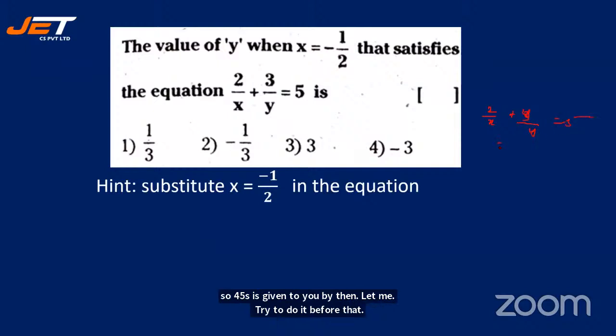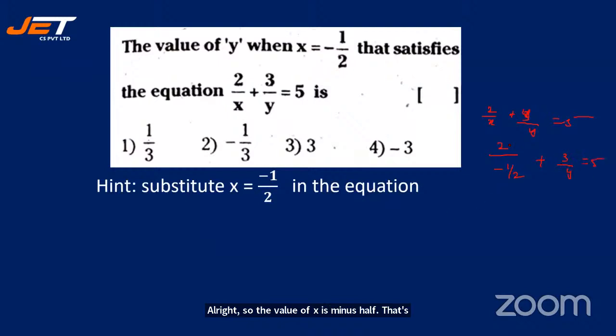All right. So the value of x is minus half, so 2 by x, plus 3 by y is equal to 5. So when this 2 comes there, it becomes minus 4 plus 3 by y is equal to 5. So 3 by y is equal to, when this minus 4 comes there, it becomes plus 4. So 5 plus 4 is 9. All right. So 3 is equal to 9y. So y is equal to 3 by 9, which implies y is equal to 1 by 3.